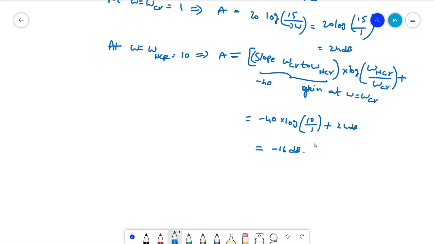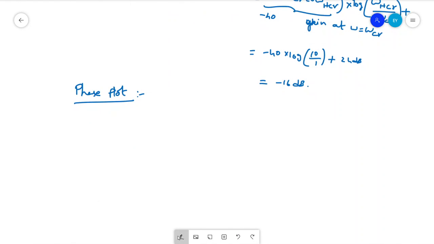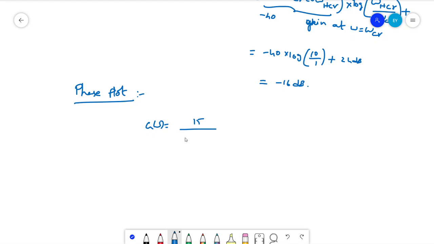Now we need to plot the phase plot. From the given transfer function, we have one pole at origin and one pole at minus 1. So the phase expression is G of s equal to 15 by j omega into 1 plus j omega.